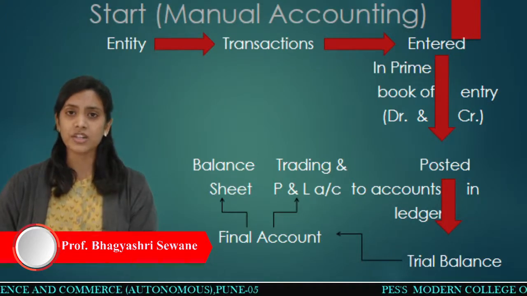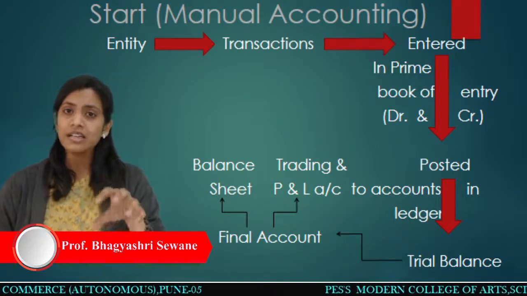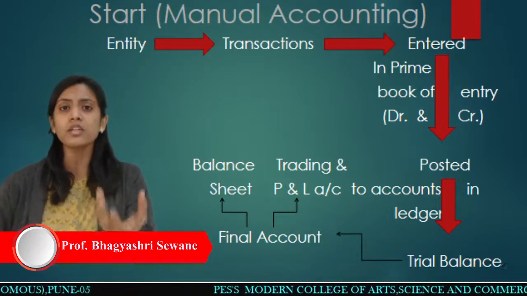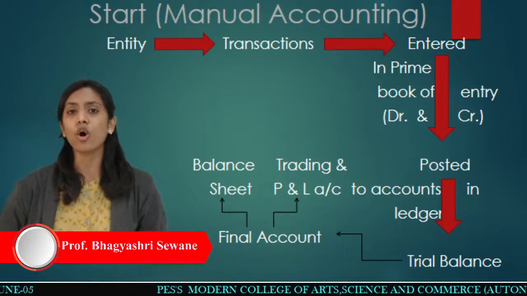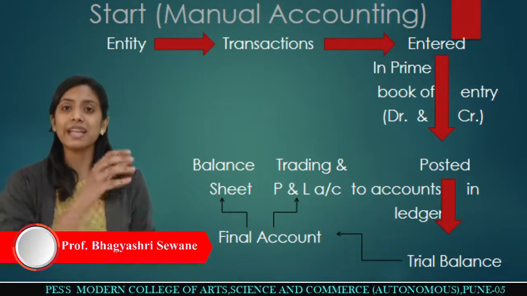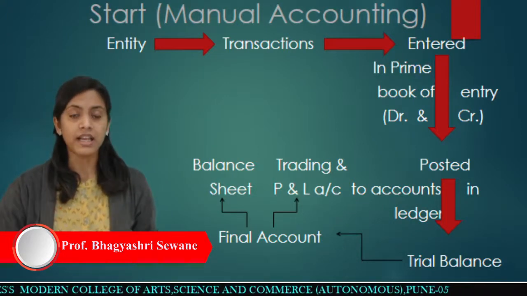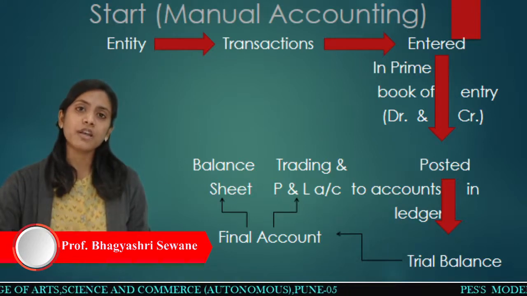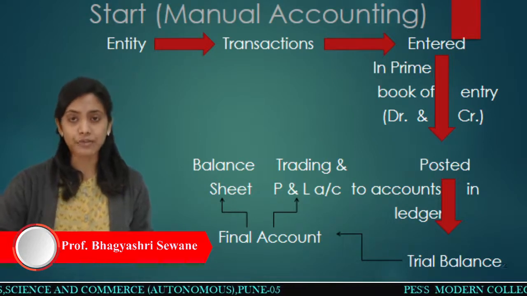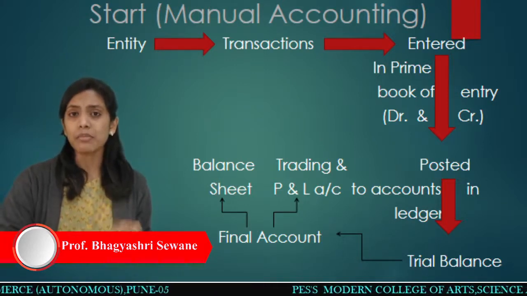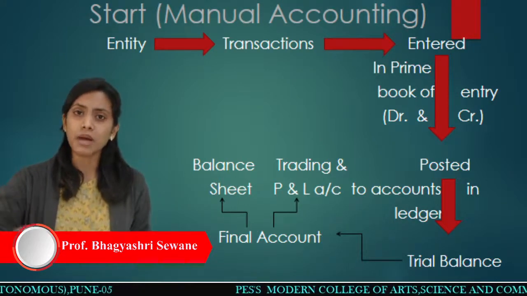In the manufacturing concern, whatever the expenses or incomes are related to the manufacturing of that product, all of that is going to be included and entered in the trading account. Likewise, in the case of the profit and loss account, after manufacturing expenses and incomes, when goods are produced in the manufacturing concern, that product comes into the market.